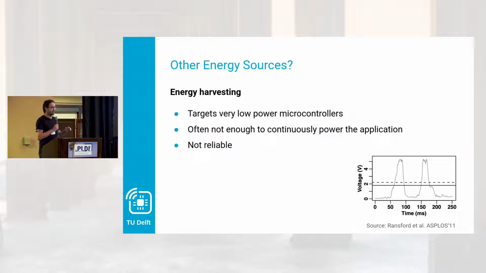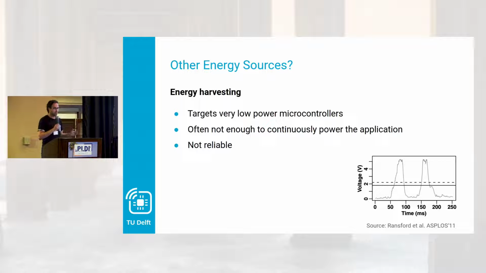We're targeting very low power microcontrollers at this point. So not Raspberry Pis or phones, really low power microcontrollers with some sensors on there. But even then, the energy you can get from, for example, radio wave harvesting or temperature differences is not enough to actually continuously power these devices. And sometimes it's definitely not reliable.